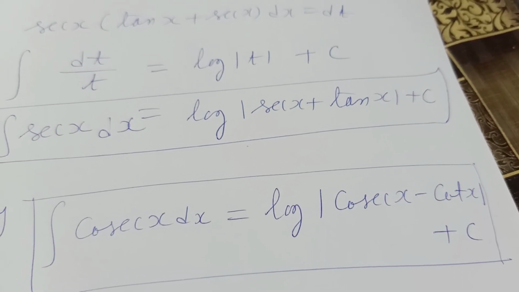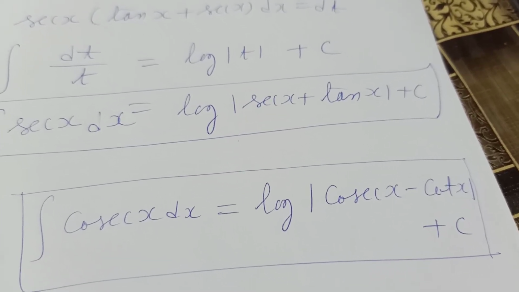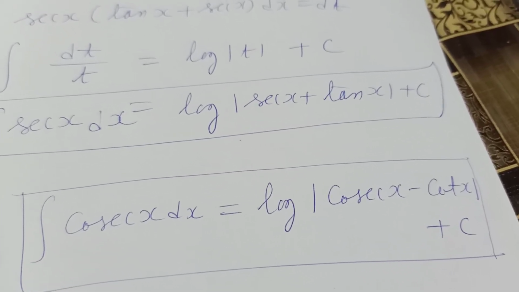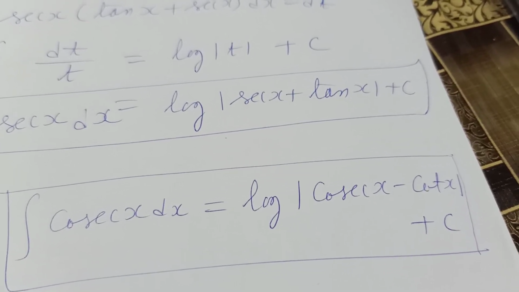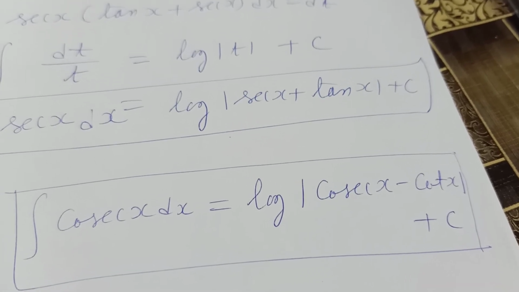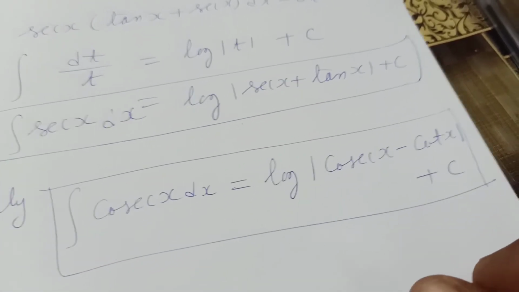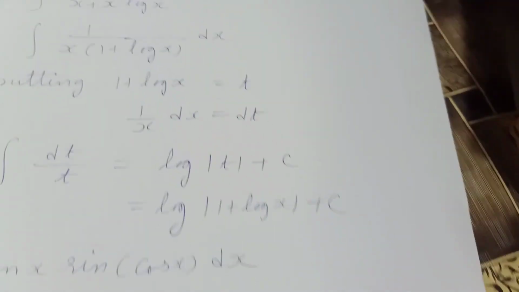Here we have to multiply the numerator and denominator by cosec x minus cot x. Then we will put cosec x minus cot x equal to t, so we will get the desired result. Now some other questions.